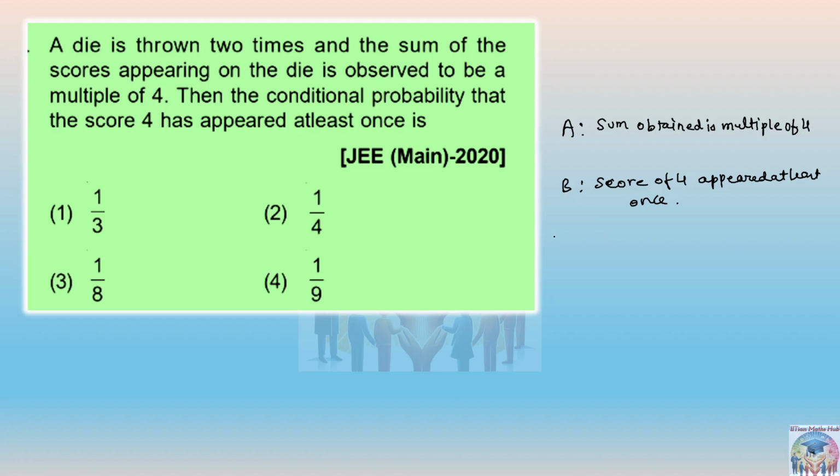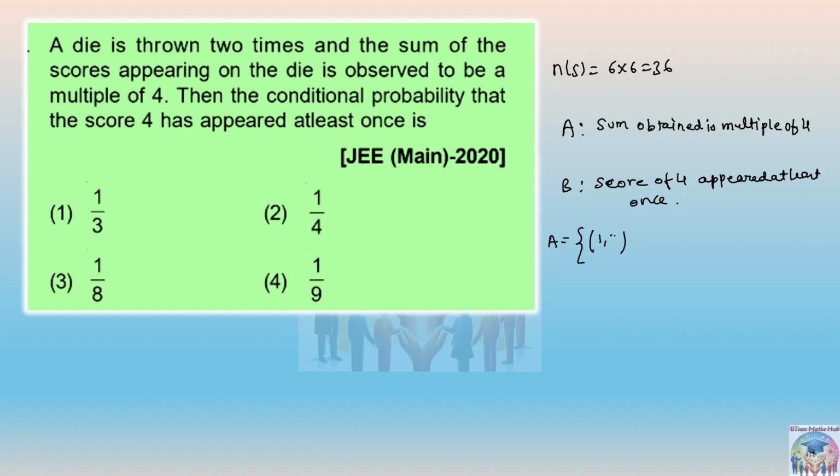All right, now let's write the elements of A. First of all, the sample space. Because a die is thrown 2 times, so 6 into 6, that is 36. Now we have to write those elements in which the sum is 4 or a multiple of 4.